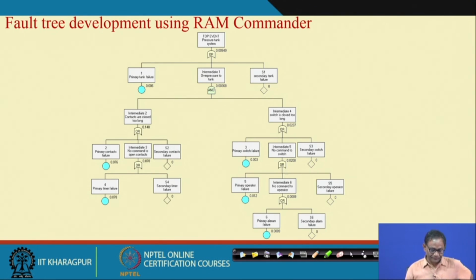Now, here we have used RAM Commander and developed this fault tree, and this fault tree can be manually developed also. That we have seen, but we want to see all the cut sets as well as the importance measures from this, because manually computing those importance measures will be difficult, in the sense that it may not be possible also.